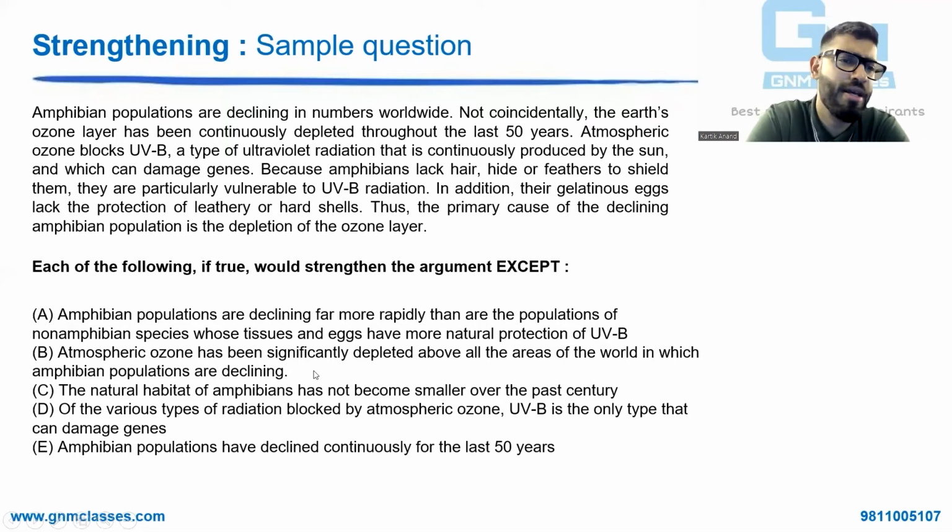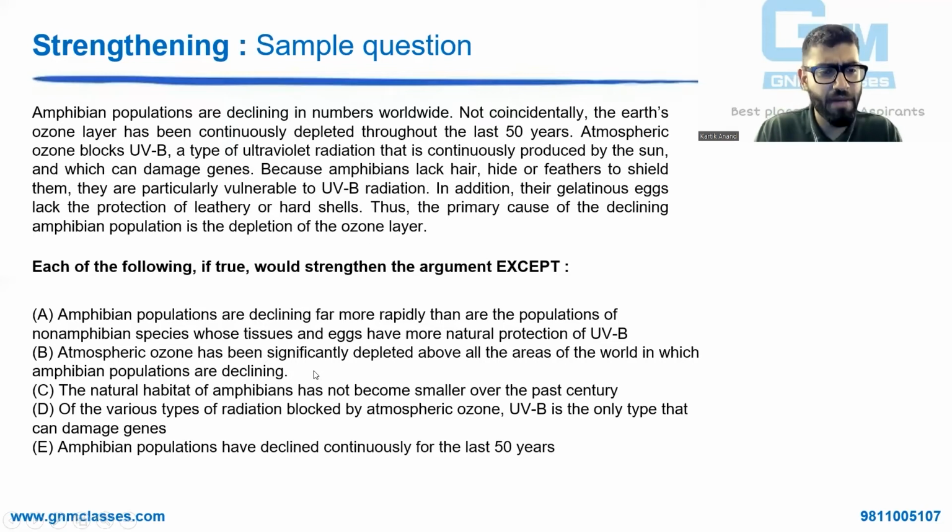So basically he is saying that the amphibian population is decreasing because of UVB radiation, which the ozone layer can no longer block as much because the ozone layer is also depleting. In addition, their gelatinous eggs lack the protection of leathery or hard shells. Thus, and now the final line is the main argument of the author, the author's viewpoint. Thus, the primary cause of the declining amphibian population is the depletion of the ozone layer. The amphibian population is declining because of ozone layer depletion. 5 options: 4 options will strengthen this, 1 option will not strengthen, not necessarily weaken, just not strengthen.